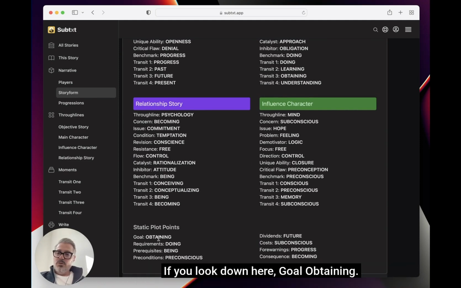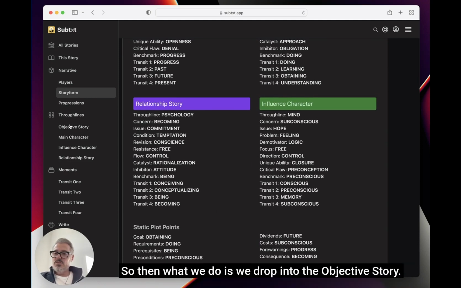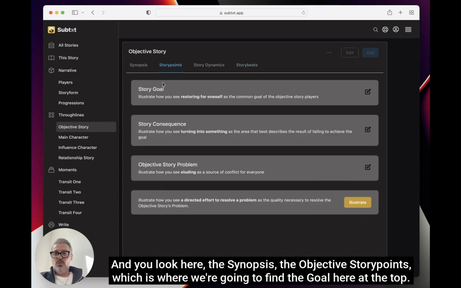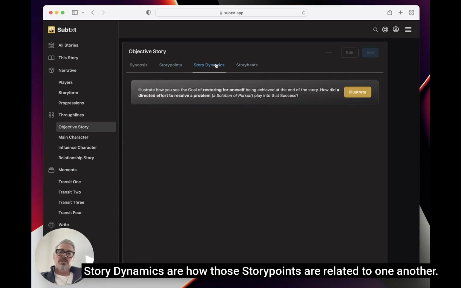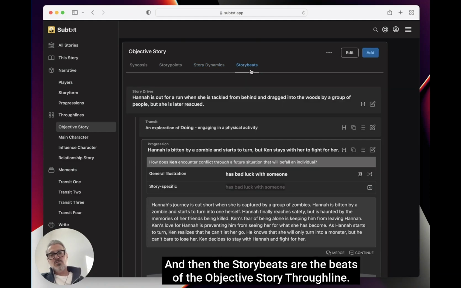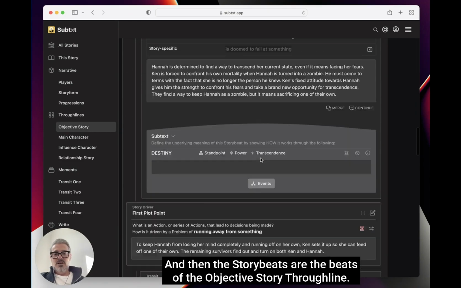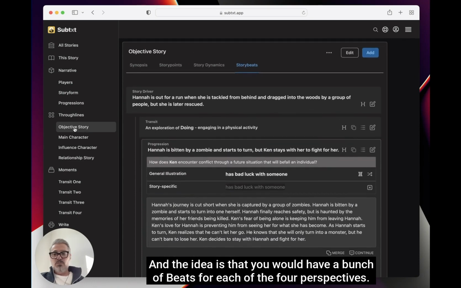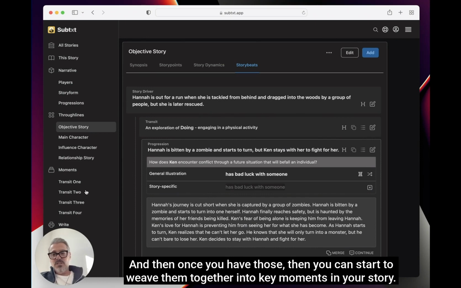If you look down here, goal obtaining, so what we do is we drop into the objective story and you look here, the synopsis of the objective story points, which is where we're going to find the goal here at the top. Story dynamics are how those story points are related to one another. And then the story beats are the beats of the objective story through line. And the idea is that you would have a bunch of beats for each of the 4 perspectives. And then once you have those, you can start to weave them together into key moments in your story.